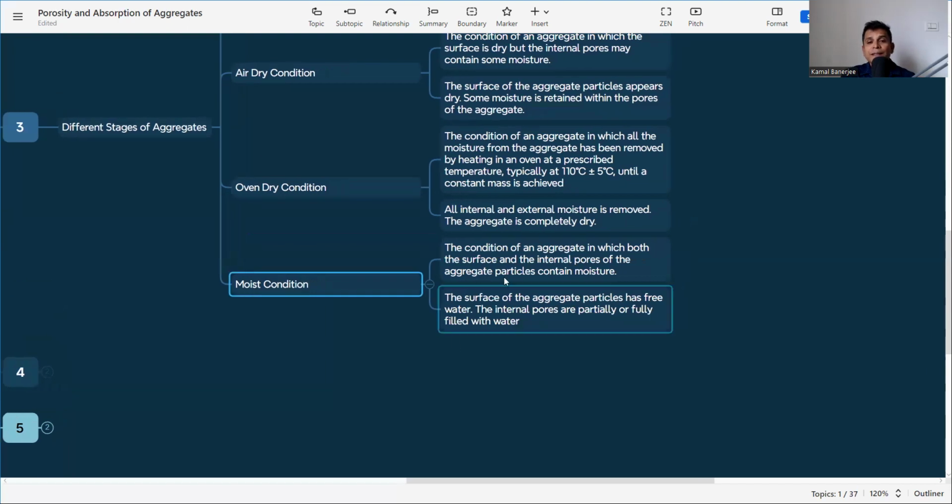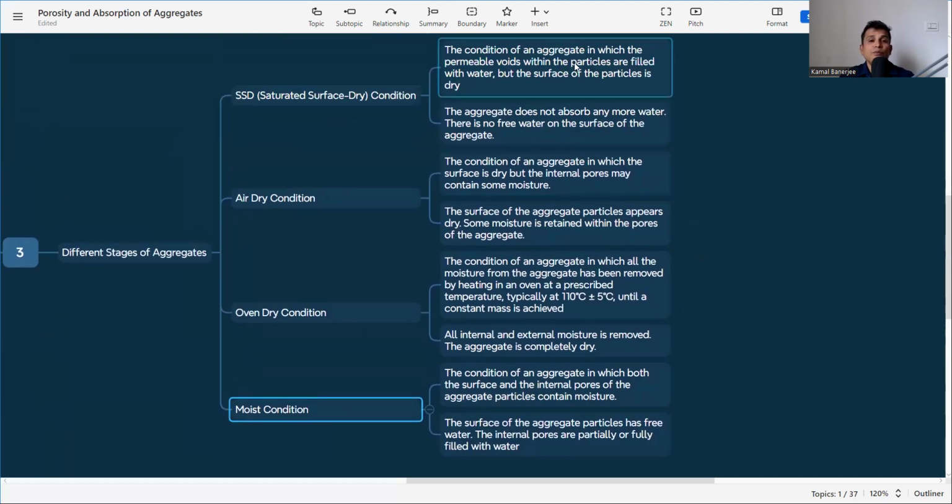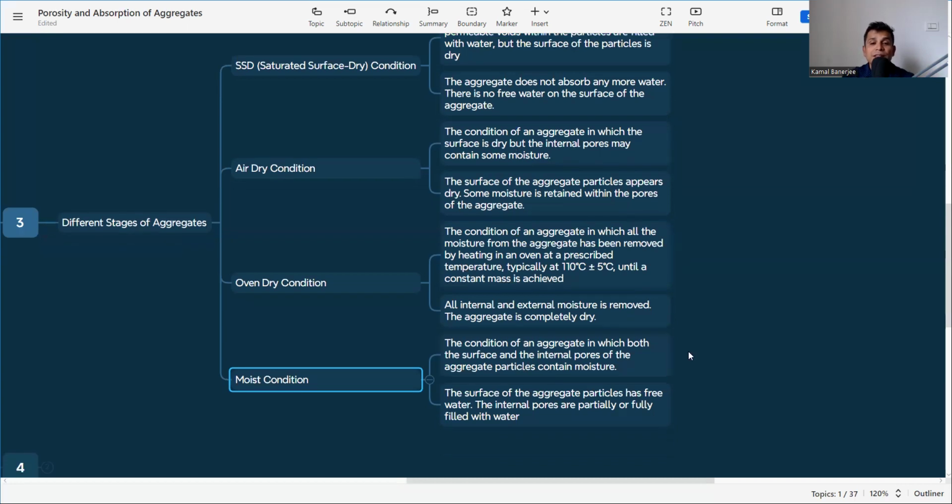The moist condition is the condition of an aggregate in which both the surface and the internal pores of the aggregate particle contain moisture. To compare: in SSD condition the voids or pores are filled with water but the surface is dry. In air dry condition the surface is dry but some water may be inside the voids. In oven dry condition there is no water, internal or external. And in the moist condition, all voids and pores are filled and the surface also has moisture.